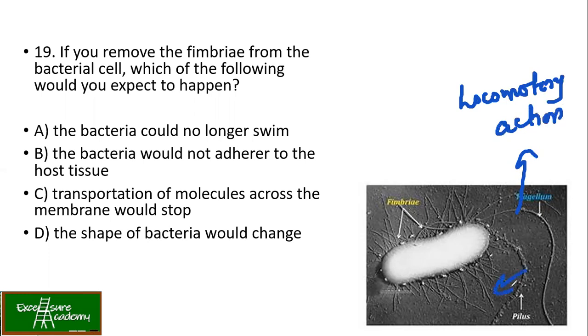Now pilus is for transferring plasmid. Now these small projections are called fimbriae. The function of fimbriae is to get hold of the surface where these bacteria are present. So from the figure it is clear what the function of fimbriae is.